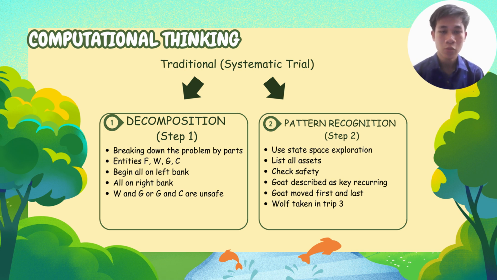And how about step 2? I use a step exploration where I list all assets and check safety between the left bank and right bank across all trips. The goat is described as K, recurring here because the goat is the state with conflicts. The goat moves first and last. The wolf is taken in trip three.